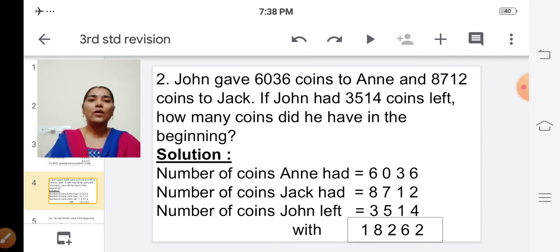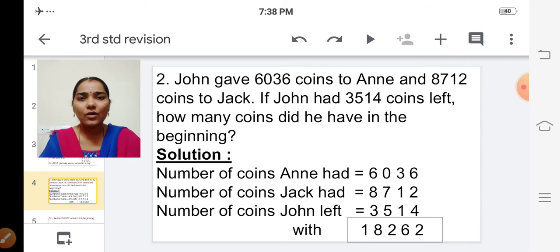So, some coins he has in the beginning. From that, some of the coins he has given to Annie, and some coins he has given to Jack. Isn't it? And some coins he had left with. So, we have to find out the total number of coins, isn't it?